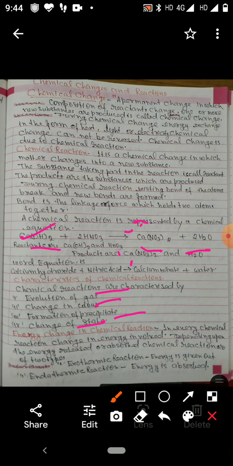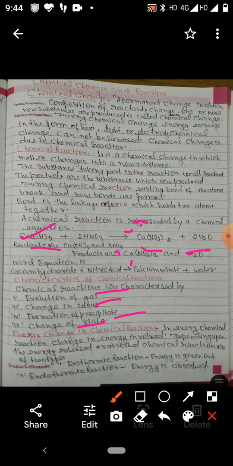Next is formation of precipitate. A precipitate is an insoluble substance which is produced after a chemical reaction. Lead nitrate and sodium chloride solutions are taken together.